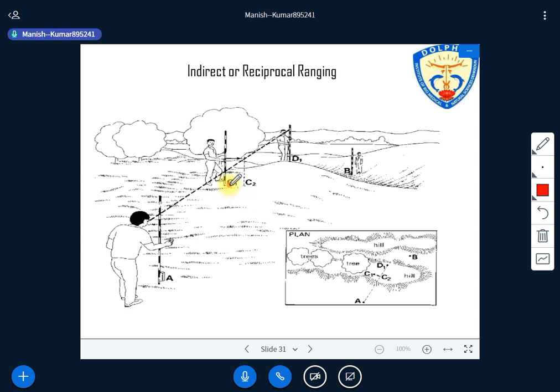For example, C1 is instructing D1, or D1 is instructing C1, to move to C2, and similarly that line has to be followed. It means A, C2, D1 will be in the same line. Similarly, C2 is instructing D1 to move to D2 so that C2, D2 and B will be in the same line.